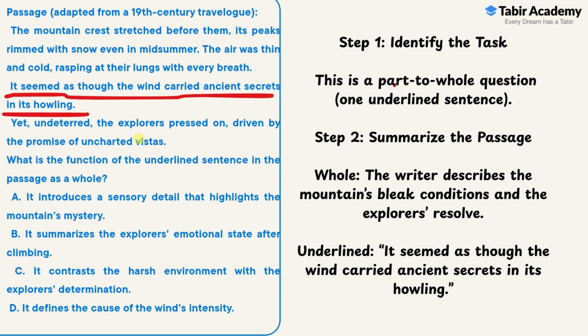The step one is to identify the task, which is this is a part to whole question, which means that it focuses on one underlined sentence and its relation to the passage. Step two is summarize the passage. So basically in the whole passage, what it is trying to say is mountains, bleak conditions, talking about the mountains, bleak conditions, and the explorer's resolve.